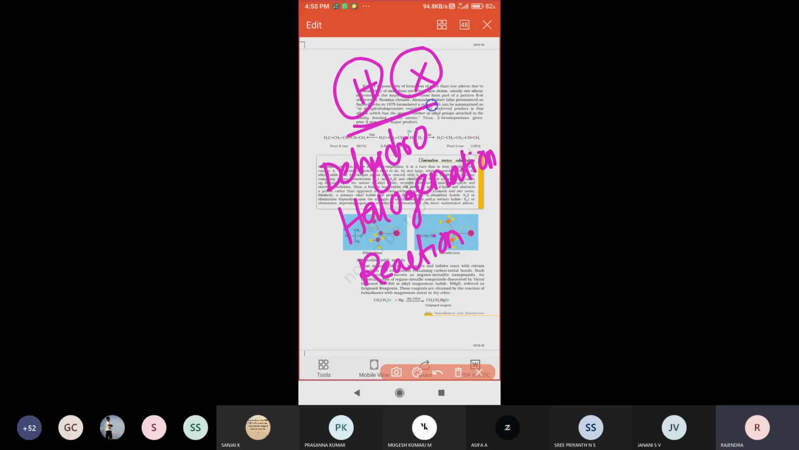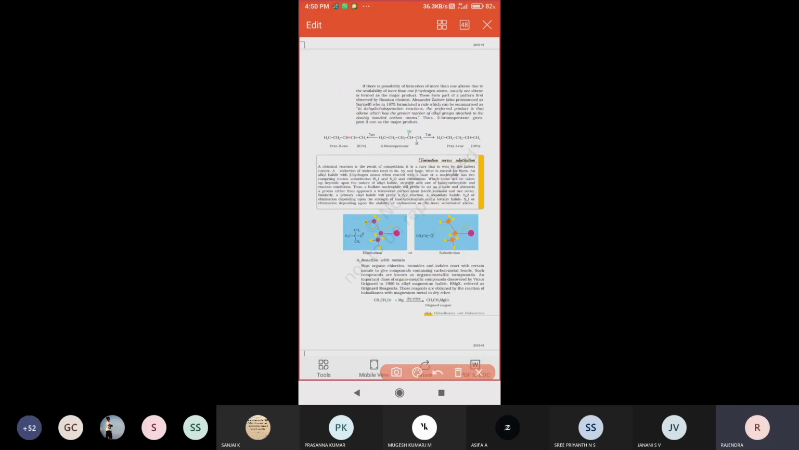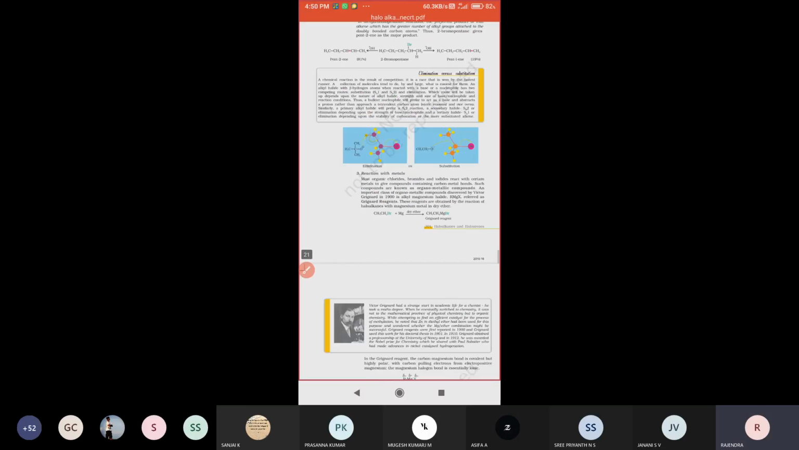Dehydro is nothing but removal of hydrogen, and halogen is also removed. That's why we call these dehydrohalogenation reactions, another name for elimination. So this is about elimination reactions.